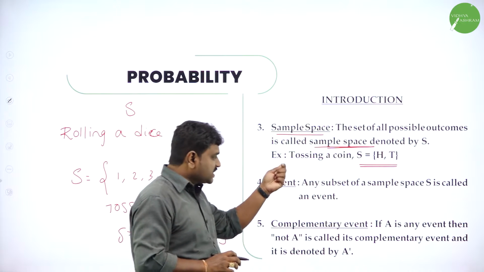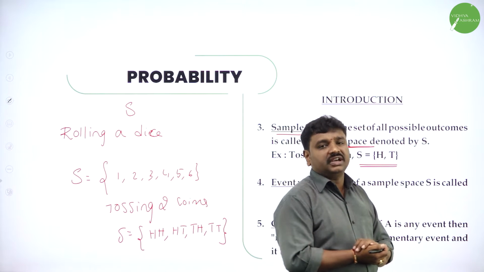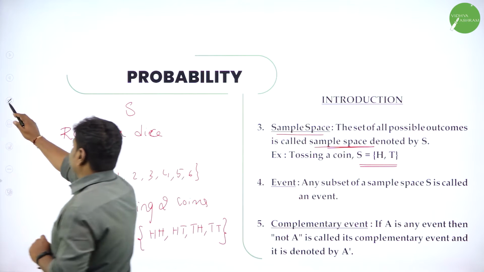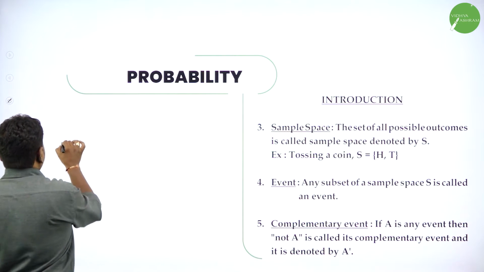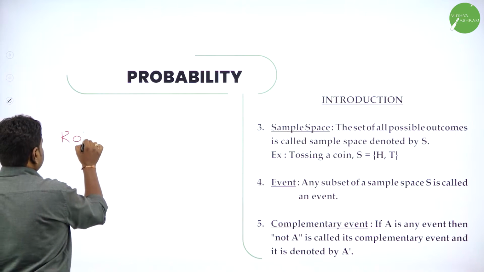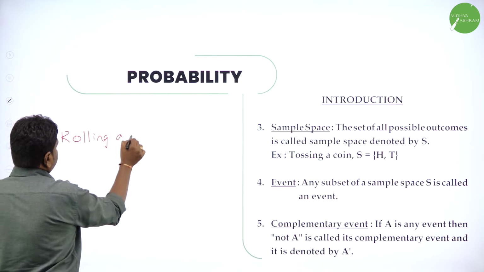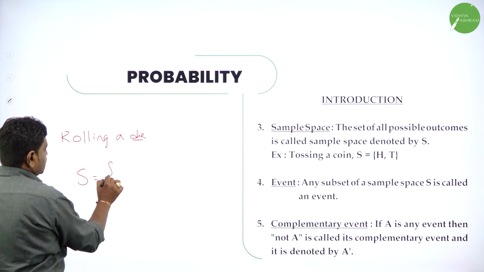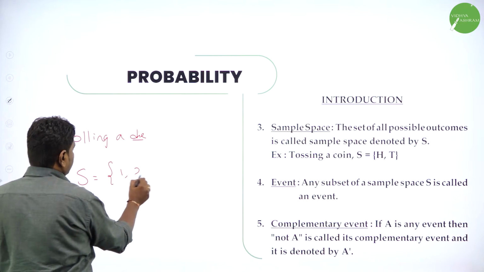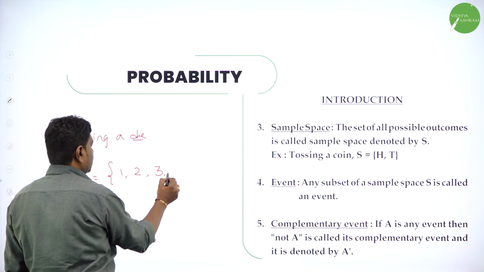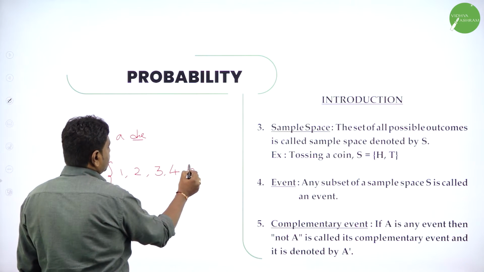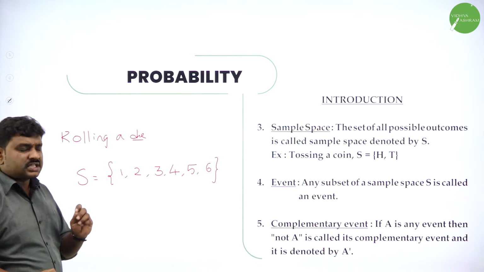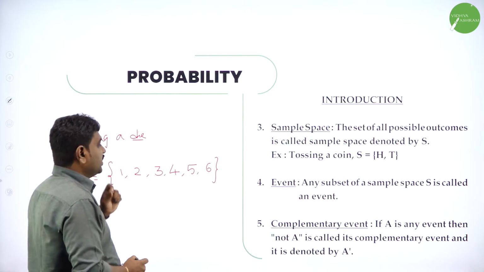Then event. Any subset of sample space is called an event. For example, let me take rolling a die. If I roll one die, what is the sample space? You may get outcome 1, or 2, or 3, or 4, or 5, or 6. These are the possible outcomes, 6 possible outcomes.